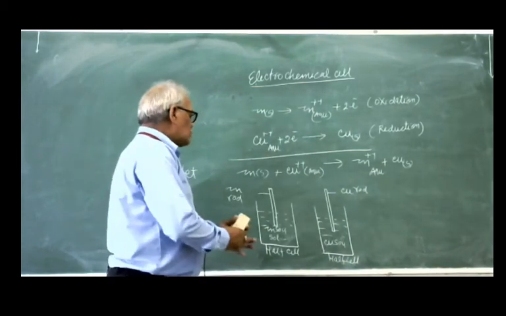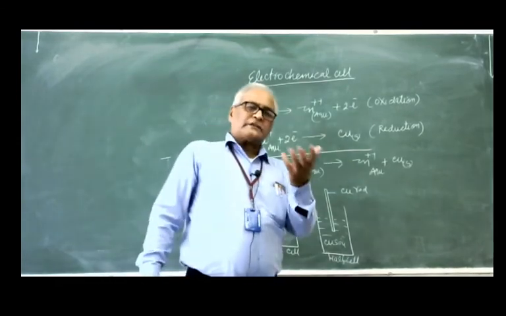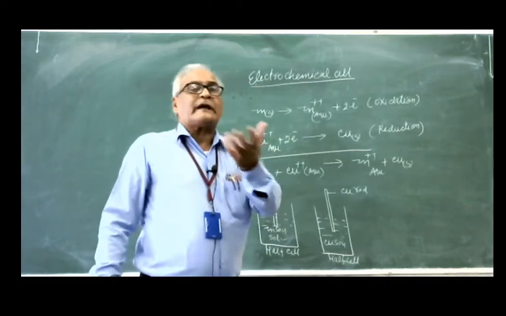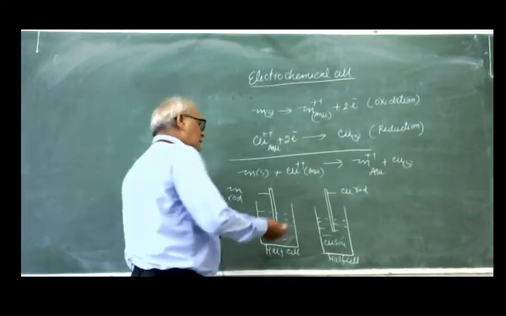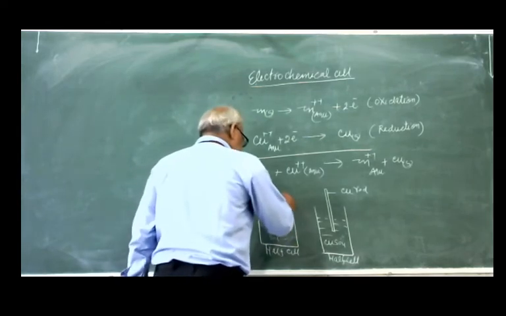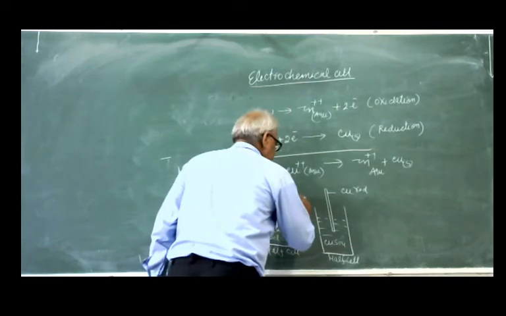So in this way, two electrodes are prepared. Now, how do we get electrical energy? How do we get current from these two? First of all, you have to connect them by a wire like this.